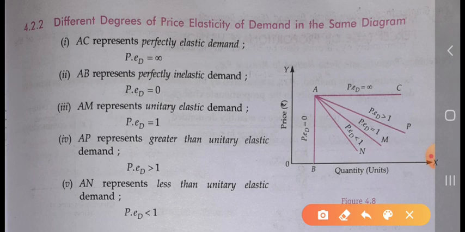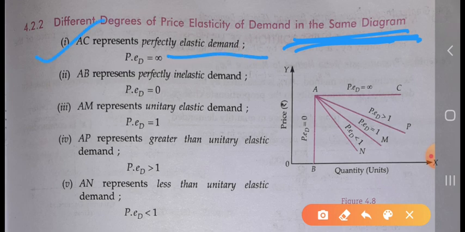Different degrees of price elasticity of demand in the same diagram. AC represents perfectly elastic demand, so PED equals infinity. When PED is infinite, the curve is parallel to the x-axis and horizontal. In the second condition, AB represents perfectly inelastic demand, which is vertical, parallel to the y-axis and vertical in nature.